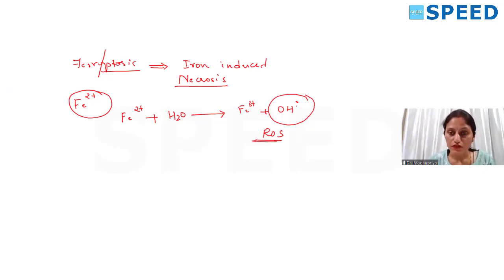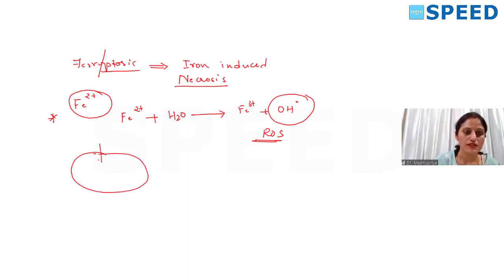This ROS, this free radical, has to be scavenged from the cell to prevent cell injury, isn't it? So this point we have to know. Another point we have to know is that the cell has antioxidant mechanisms. One more point here: into the cell, there is something called cystine. Cystine is an amino acid. It enters into the cell in exchange with glutamate.